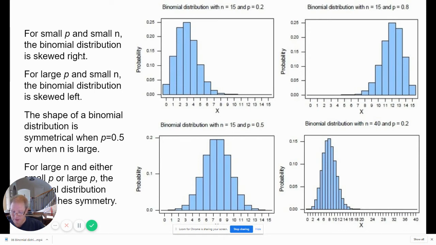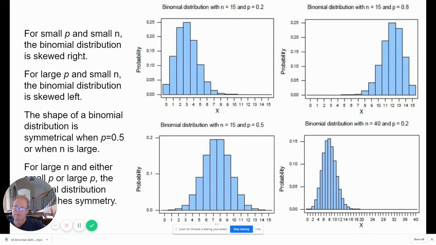When the probability is 0.5, I have a drawing in the bottom left. That's an example where the probability is 0.5. When the probability is 0.5, the shape of the binomial distribution is symmetric.